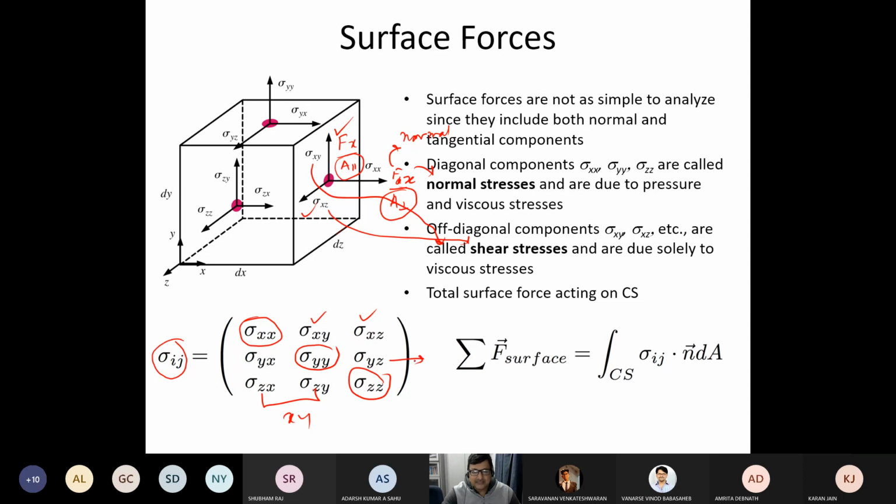These three will be in the xz plane, and these three will be acting in which plane? That is yz plane. So in yz, these two are the shear, and this is the normal. On xz, this is the normal, these two are the shear. In xy, this is the normal, and these two are the shear or tangential.